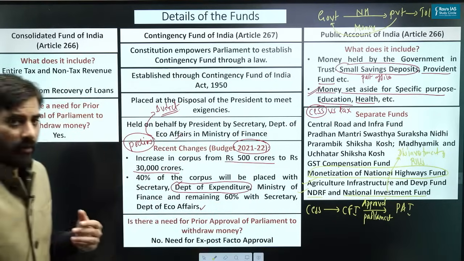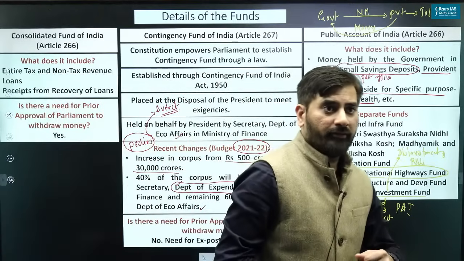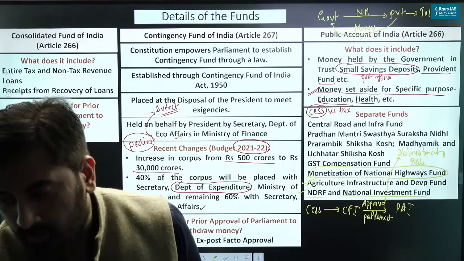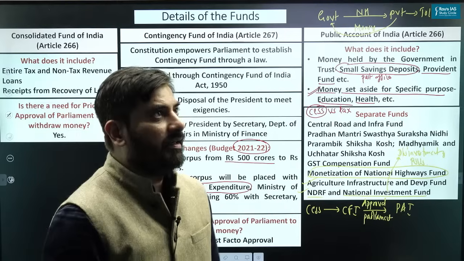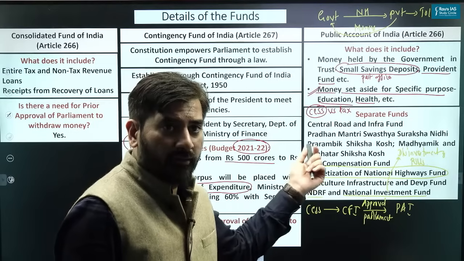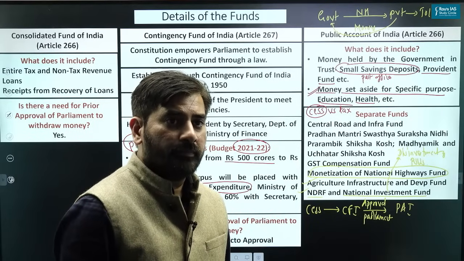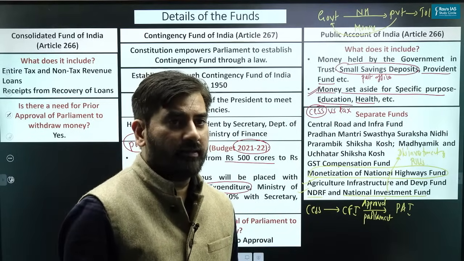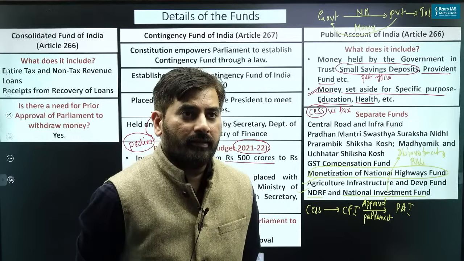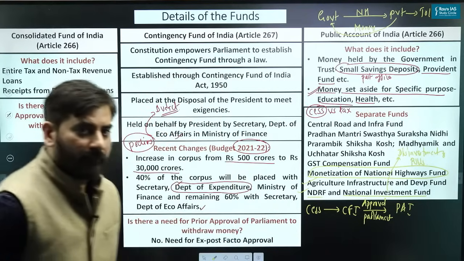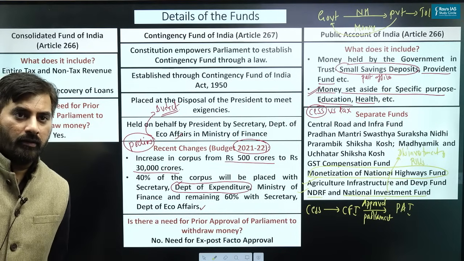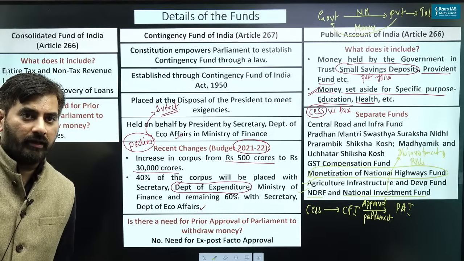Do we need approval of the Parliament to withdraw money from the public account of India? Please respond. Do you think the government needs the approval of the Parliament to withdraw money from the public account of India? Ashok says yes. Yes. Santosh says yes. Abhishek says no. Anisha says no. Aryan says no.